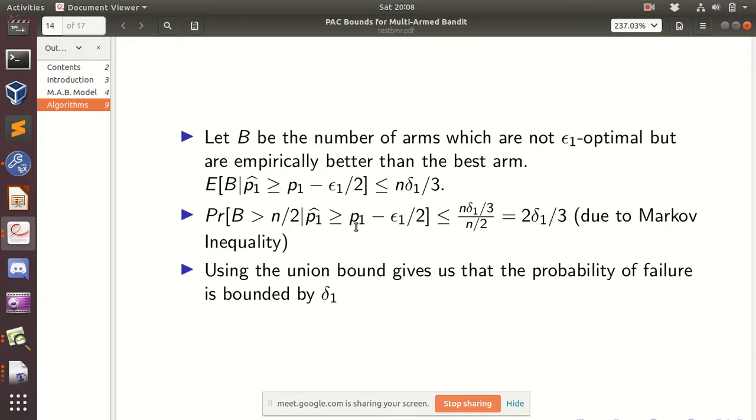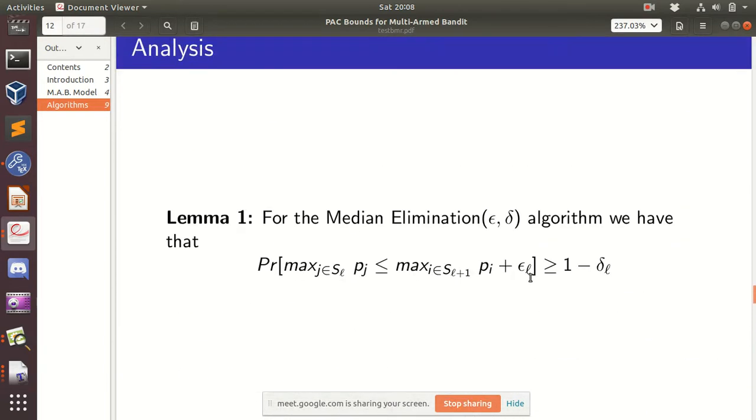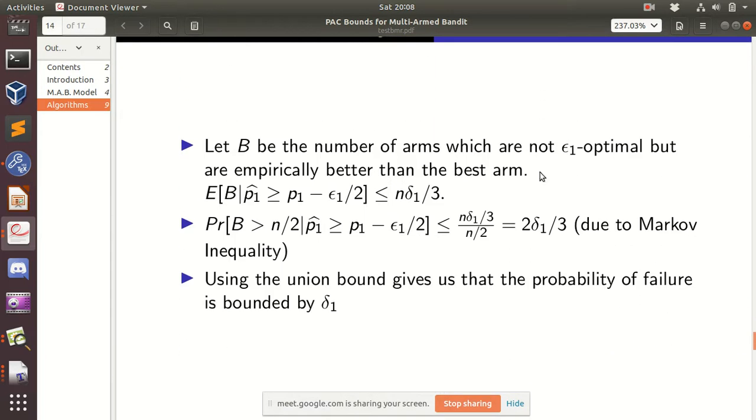What I want to say is, for this inequality to fail, it should happen that all the arms which are not epsilon optimal are the only ones sent to the next level.